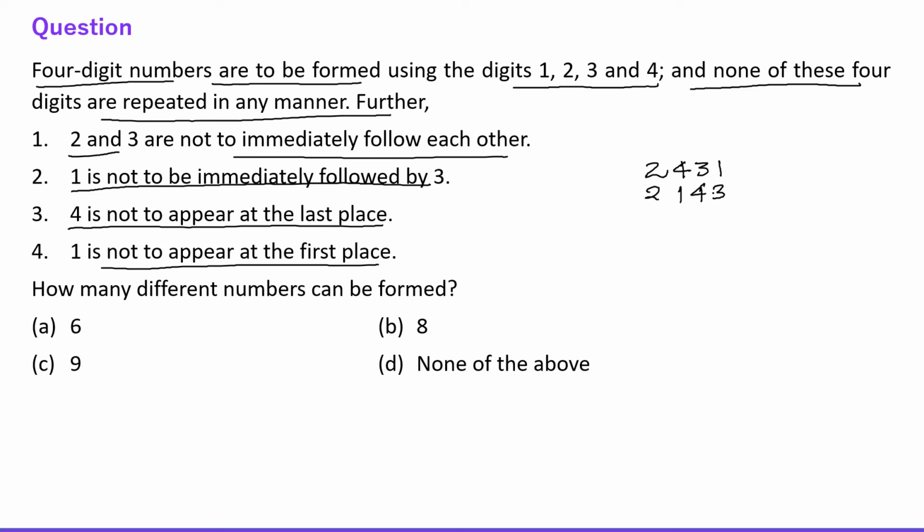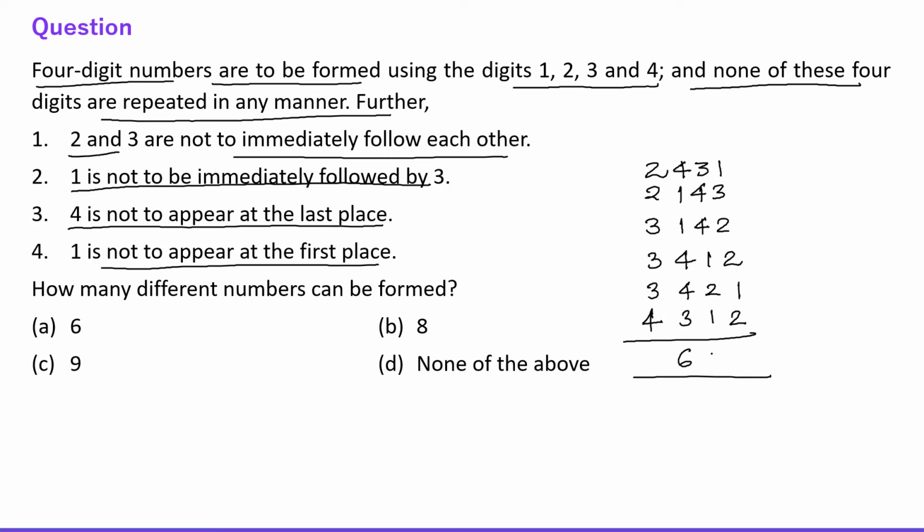After that, starting with 2, I guess we have completed. Now starting with 3: 3, 1, 4, 2; 3, 4, 1, 2; 3, 4, 2, 1; and 4, 3, 1, 2. Obviously 4 is not coming to the last place. So these 6 numbers satisfy the given conditions.